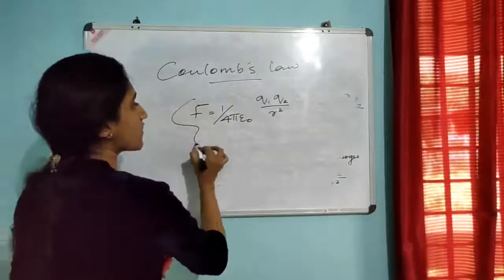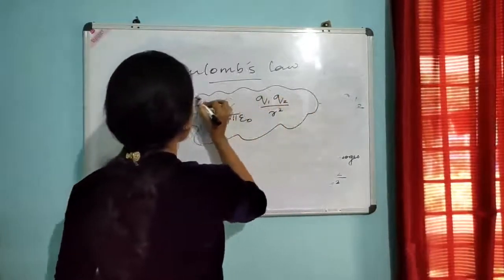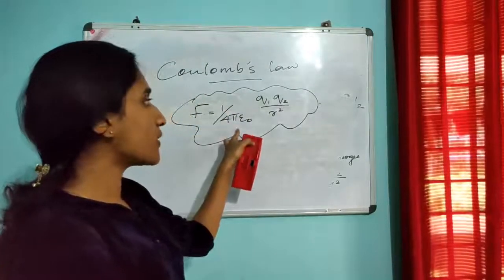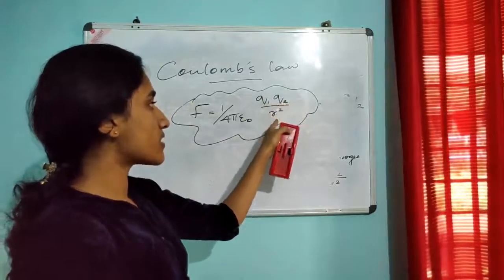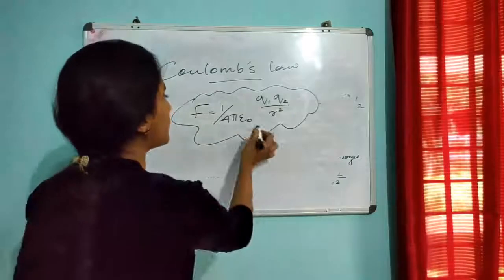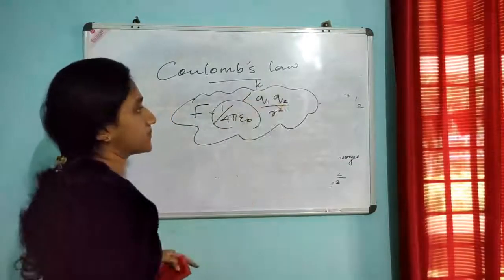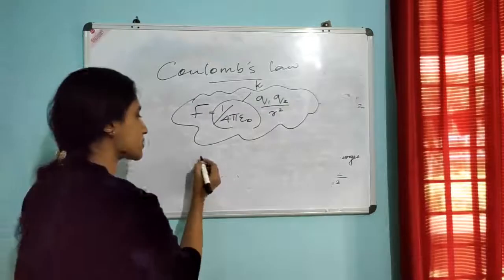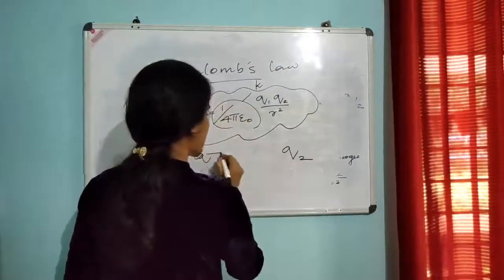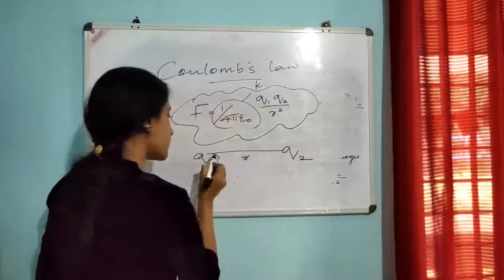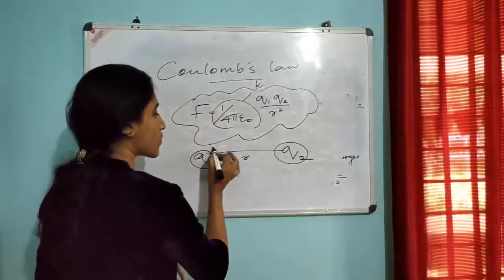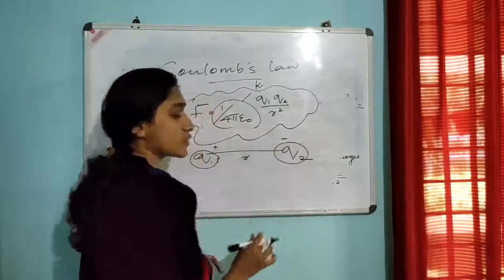This equation is very important in dealing with numerical sections. F is equal to 1 by 4 pi epsilon 0 Q1 Q2 by r square. What is the unit of force? It's Newton. This is the value of K. Next, consider these two charges Q1 and Q2 separated by a distance r. If these two charges are unlike charges, that is Q1 is positive and Q2 is negative, we know that unlike charges attract.